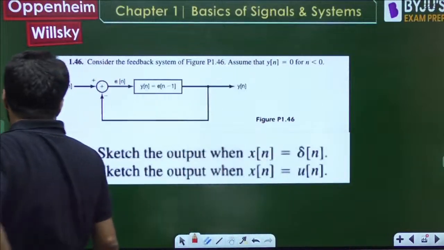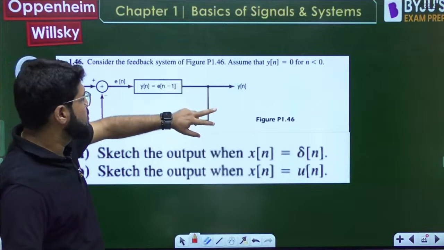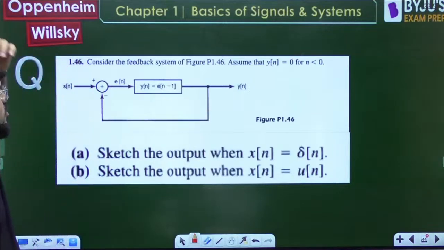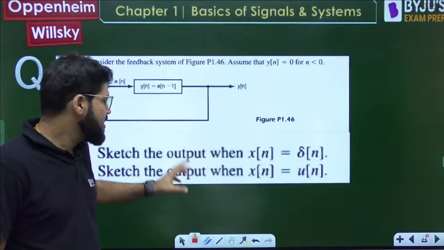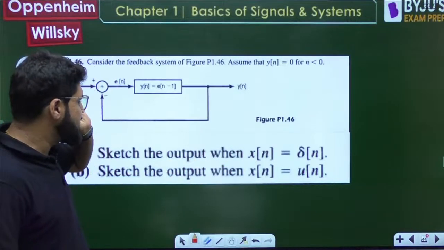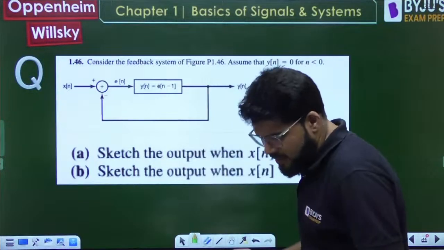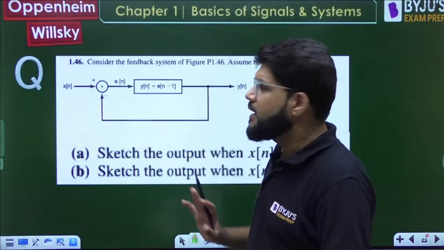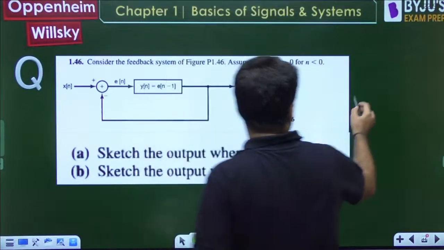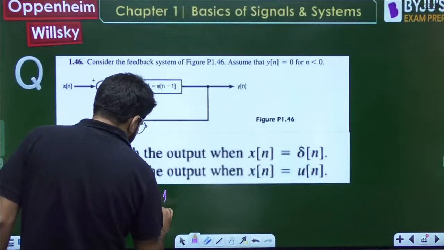Problem 1.46. Consider the feedback system of figure P 1.46. Assume that yn equals 0 for n less than 0. Sketch the output. We will not sketch conventionally; let us at least find out the output when xn is delta n, and when xn is un. Now dear, this will have two methods to solve this problem.